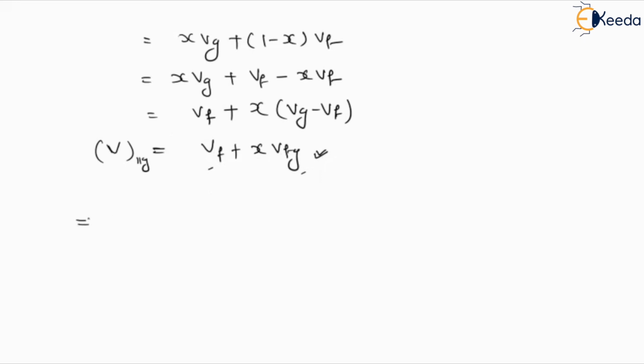Suppose if we want to define the enthalpy in this term, so enthalpy H we can define by the same term, HF plus XHFG. Suppose if we want to define the entropy, so it will be SF plus X SFG.